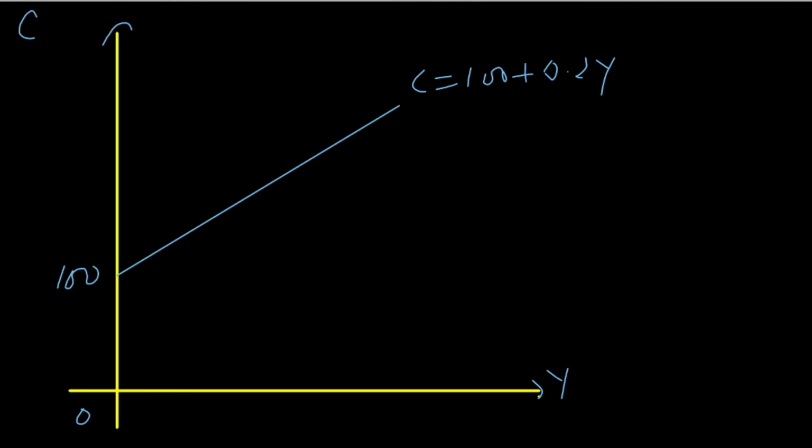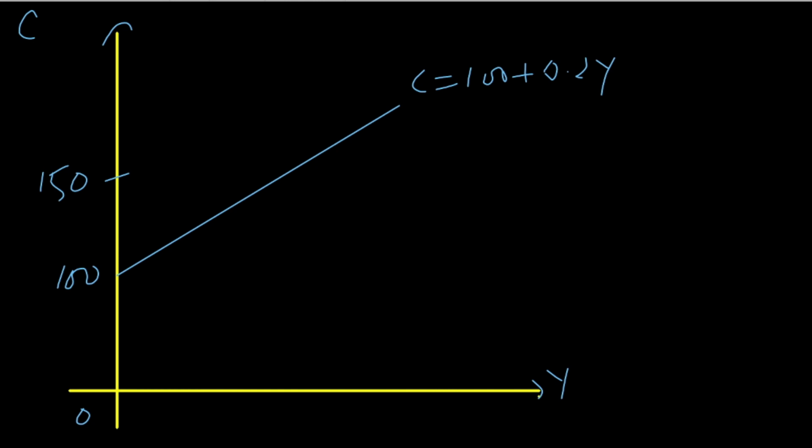So now suppose the initial consumption function is 100 plus 0.2y, and now there is a change in autonomous and induced consumption. What will be the change in the line? For example, if we increase only autonomous consumption keeping induced consumption constant, we have this consumption function C equals 100 plus 0.2y, and now there is a rise in autonomous consumption, then the graph will move upward from 100 to 150.